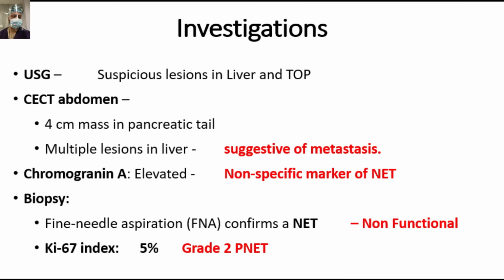There was a suspicious lesion in the liver and tail of pancreas. CT scan abdomen showed a 4 centimeter mass in the pancreatic tail, multiple lesions in the liver, so a history of mets. Chromogranin A was elevated, a non-specific marker for NET, around 170. Biopsy of the lesion confirmed NET, non-functional. Ki67 was 5%, so it was a grade 2 PNET.